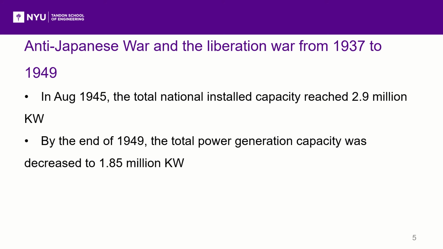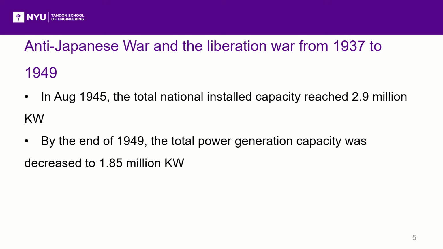The second stage is from 1937 to 1949. During the anti-Japanese war from 1937 to 1945, power plants in coastal provinces such as Jiangsu and Zhejiang were destroyed or demolished to the rear area. The power industry in southwest China developed steadily due to the need for war. Based in northeast China, Japanese imperialism produced and raised military supplies for the war, which led to a certain development of the northeast China power system.